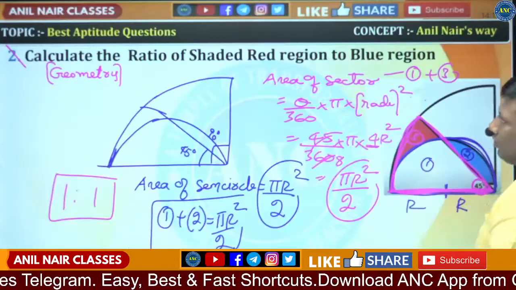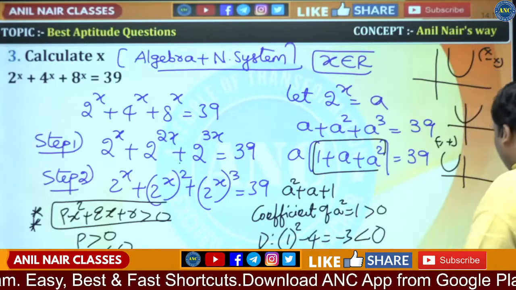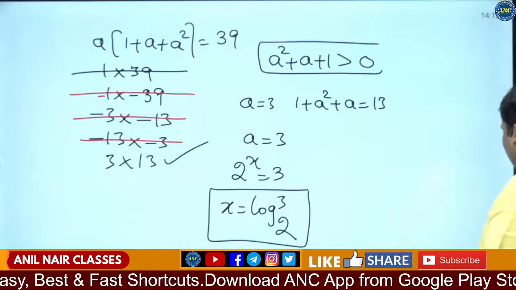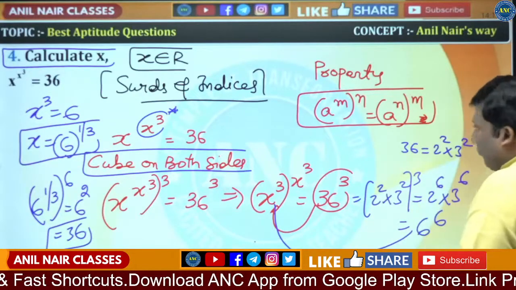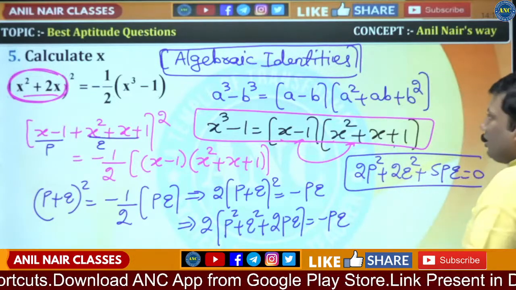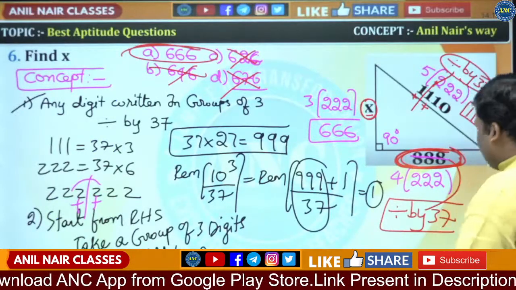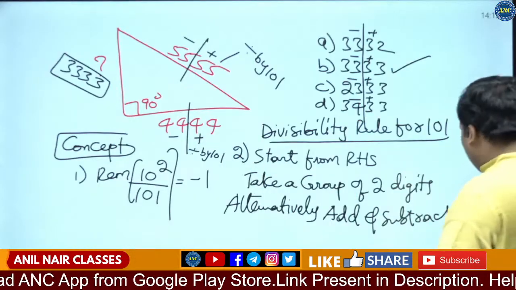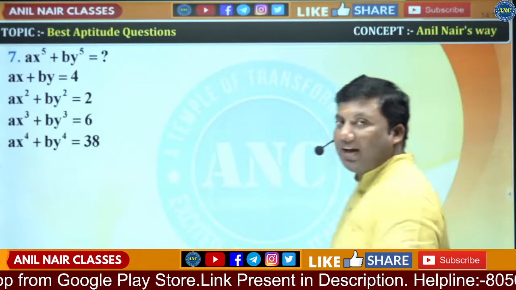Second question is area of shaded region, area of sector. Third one is quadratic equation, maxima and minima. Fourth question, a new variety of questions, cube on both sides. Fifth, left hand side is equivalent to sum of the terms. How to solve it? I hope the idea is clear. Sixth question, how to use the divisibility rule in Pythagorean triplet. Remaining questions, we will solve again.